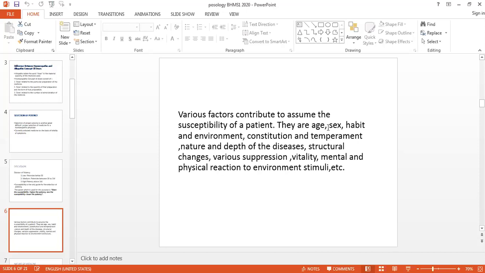The same point we have seen in gender also, and in habitat and environment. Those persons who take a proper nutritious diet, take proper sleep, do mental work, have a sedentary life, and have a more efficient life, here we generally use higher potency.